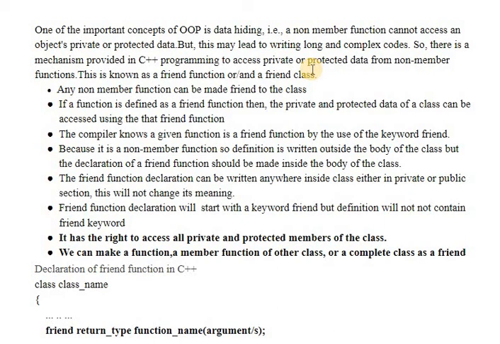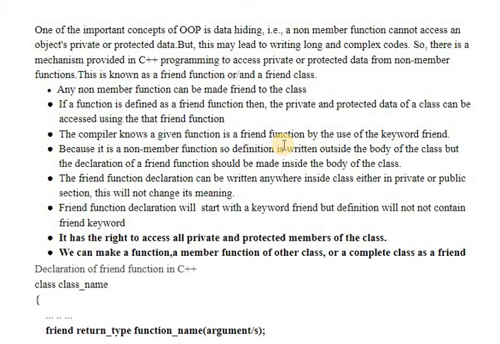So we will see some features of friend function. Any non-member function can be made friend to the class, and if a function is defined as a friend function, then the private and protected data members of the class can be accessed using that friend function. When we write the keyword friend in front of the function declaration, the compiler knows that this function has the right to access the private data of the class wherein we are declaring that friend function.